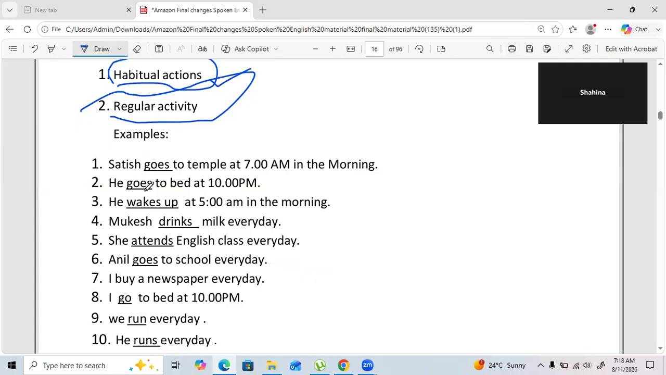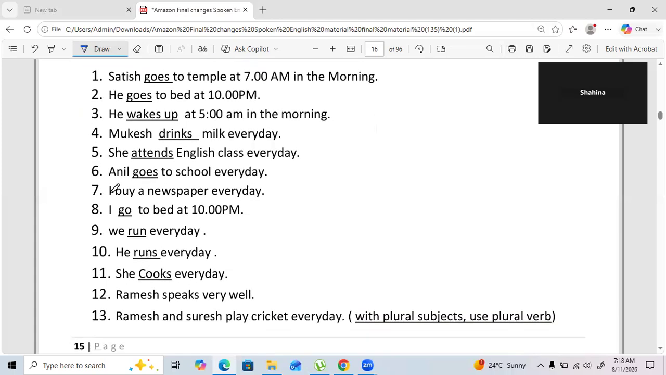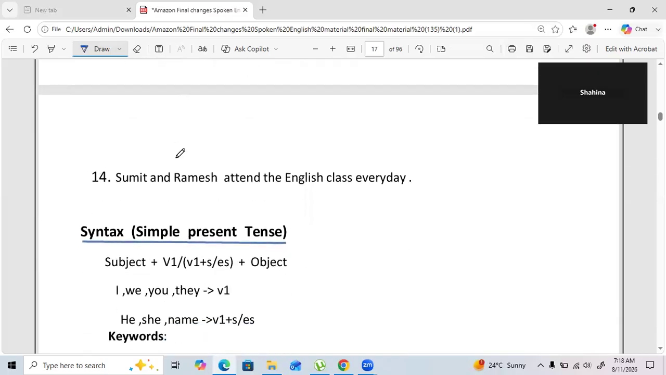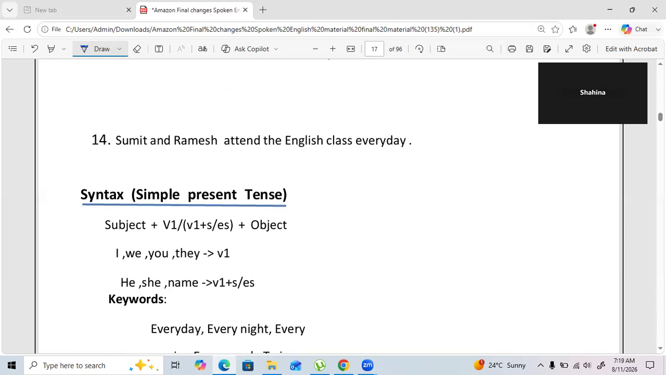Now let me show you a few examples. As you can see, I buy a newspaper every day. We run every day. Anil goes to school every day. She attends English class. One very important thing that you need to understand in simple present is whenever you use the subject I, we, you, they, you have to use V1. The moment you use he, she, or a name, you have to use V1 plus S or ES. Always do remember, same thing we are going to use here as well.